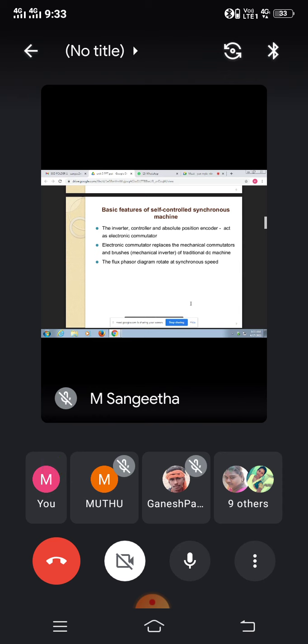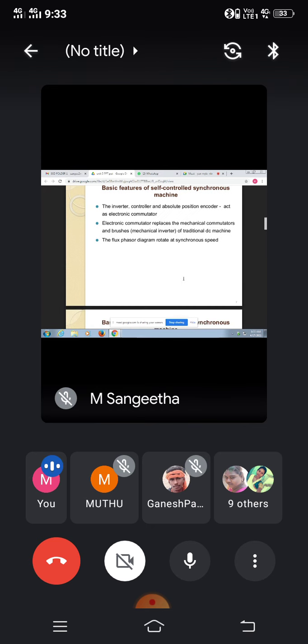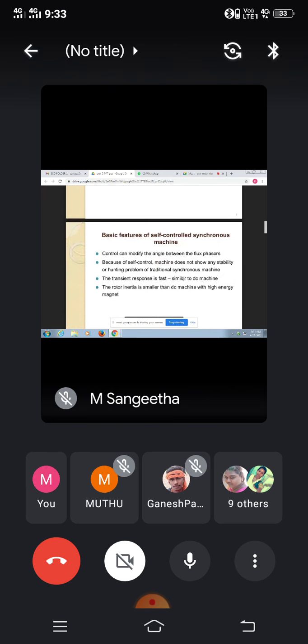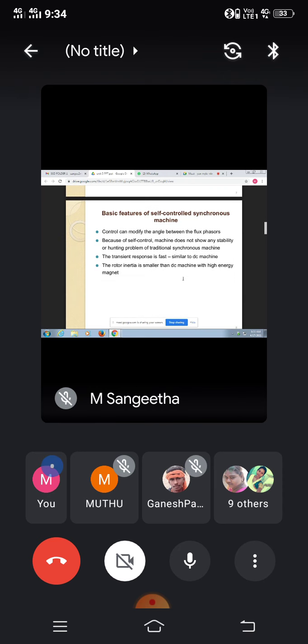If the flux phasor diagram rotates at synchronous speed, we can concentrate on each and every phase of flux in the three-phase AC supply. The self-controlled synchronous machine has extended features, because when you apply the input supply across the synchronous motor, it gradually raises its speed, depending on the input you apply.